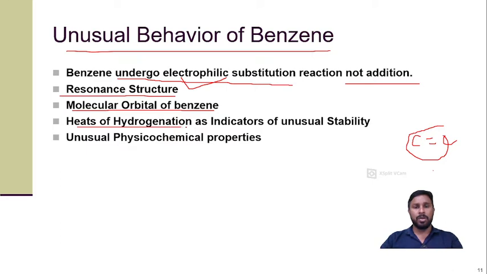Then heat of hydrogenation as an indicator of the unusual stability. So benzene has unusual stability. That can be explained by the molecular orbital, resonance, and the heat of hydrogenation. The most important point is the unusual physico-chemical properties like bond angle, bond length, etc. So these are basically 4 to 5 categories which are unusual for benzene, and in this way we can differentiate aliphatic unsaturated compounds from benzene.